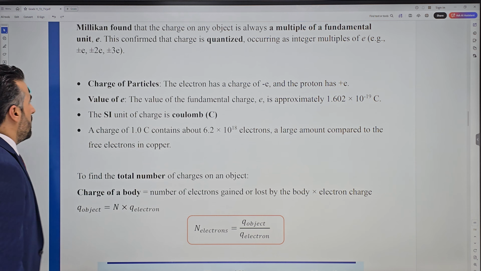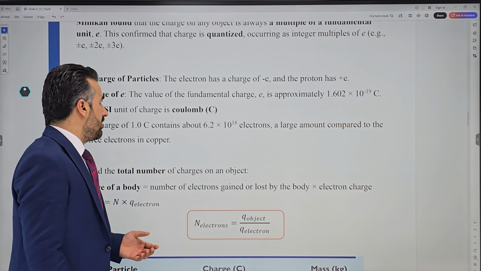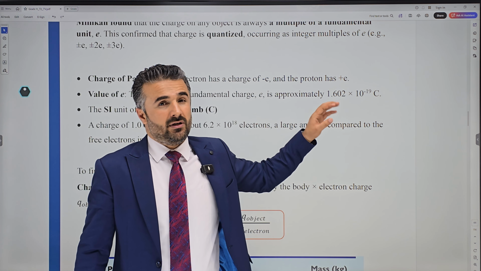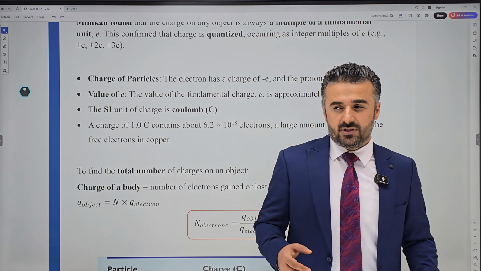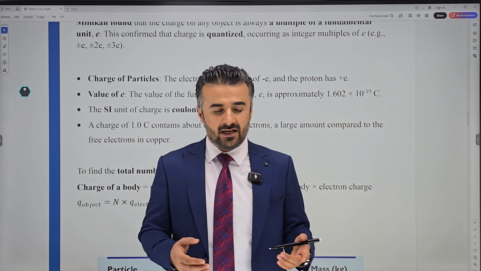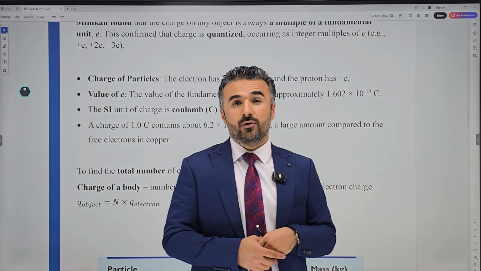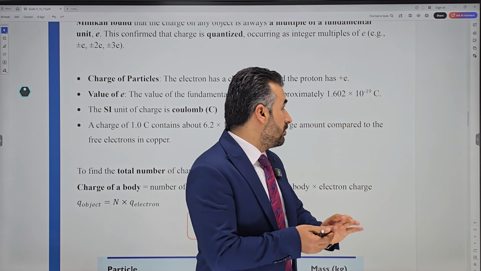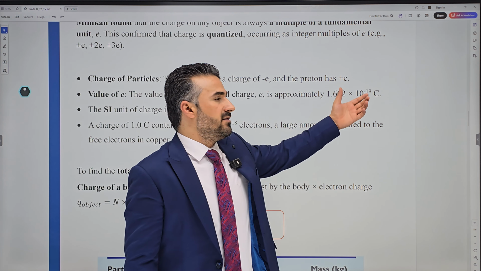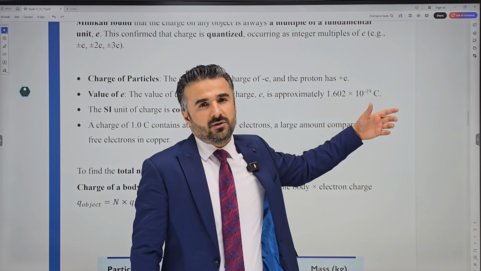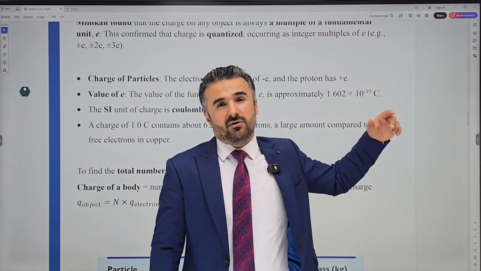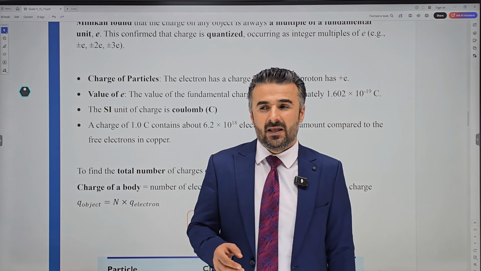The value of a fundamental charge, whether it is a proton or an electron, what is the value for that? It is 1.6 times 10 to the power negative 19 coulomb. You can say this is the fundamental charge. This is the smallest amount of charge that you can have, which is the charge on an electron. So it could be the charge on a proton or an electron.